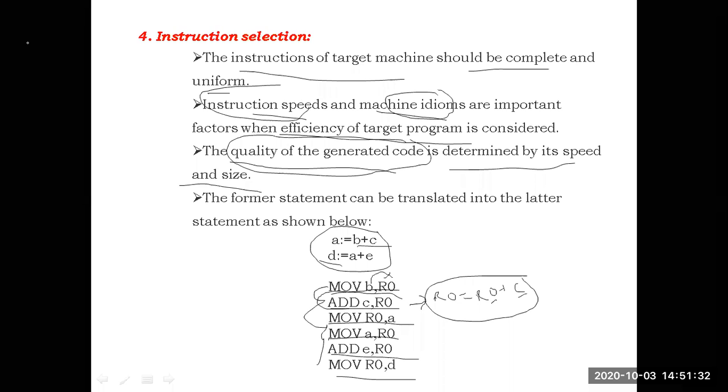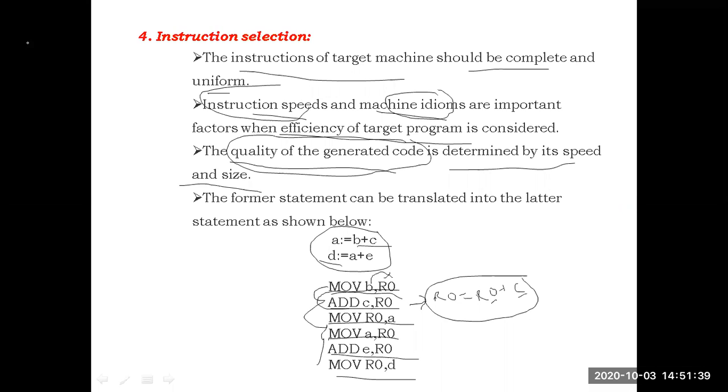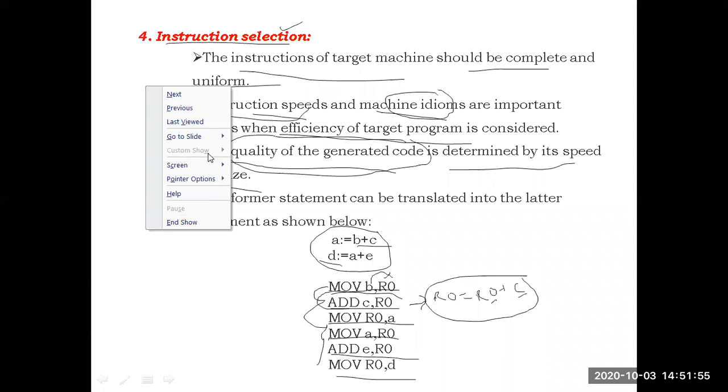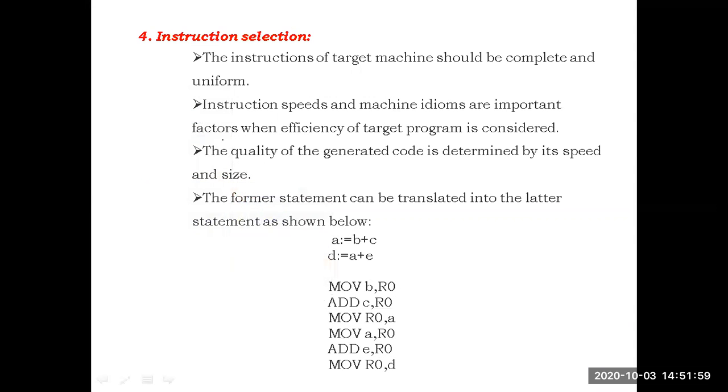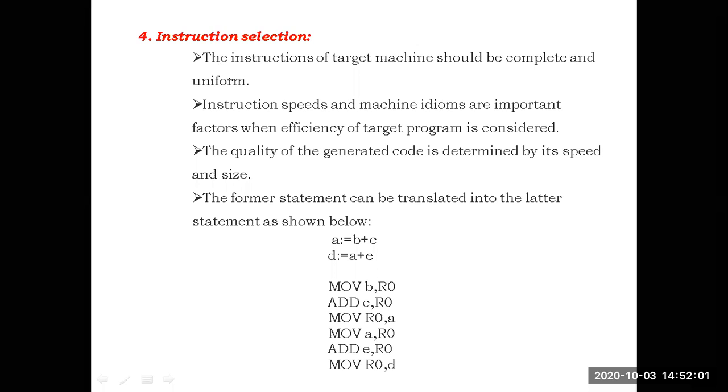So the issue related to instructions is the selection of instructions: which instructions we have to select for converting the given intermediate code into machine code.